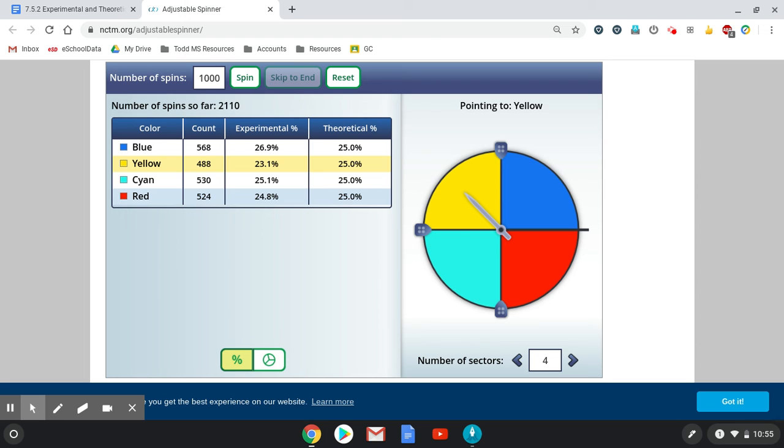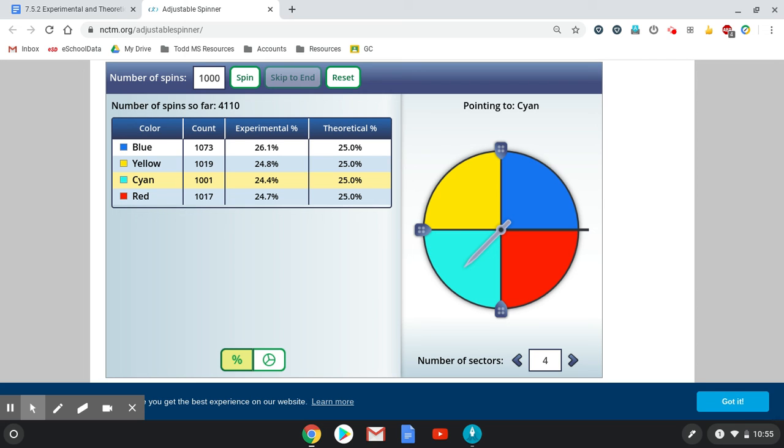probability. Now, it might not ever actually get to exactly 25% of the time, so let's try it one more time. But we're going to get pretty close, right? So I can feel pretty comfortable with my experiment the more I do it, that the closer I'm going to get to that theoretical. So theoretical is, in theory, what we should expect to happen. Experimental is based on what actually happened when we spin the spinner.